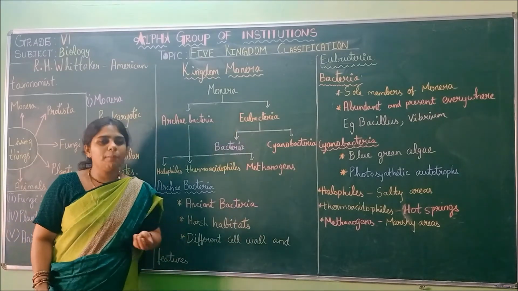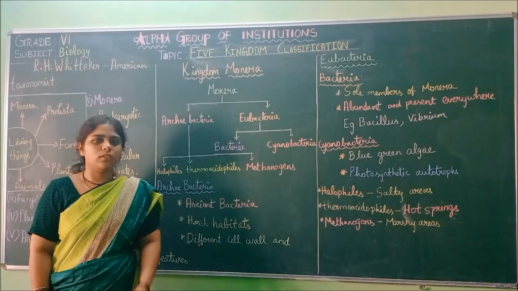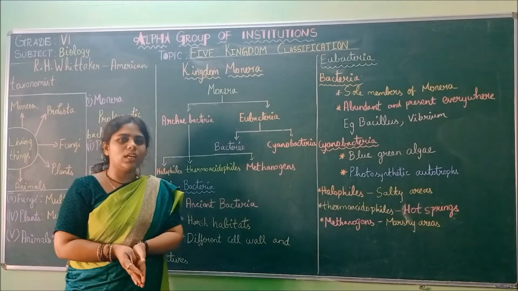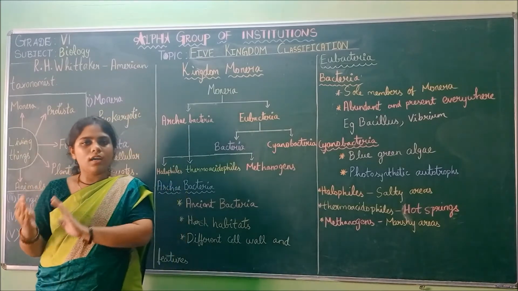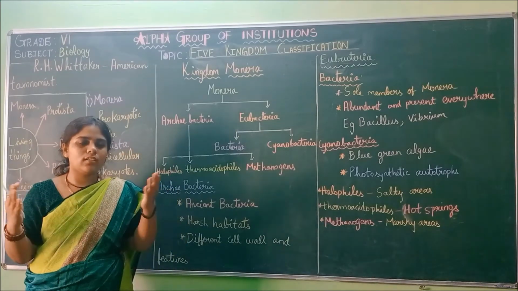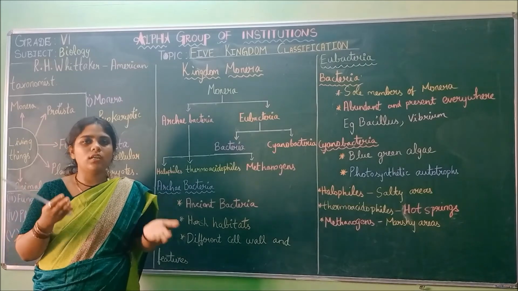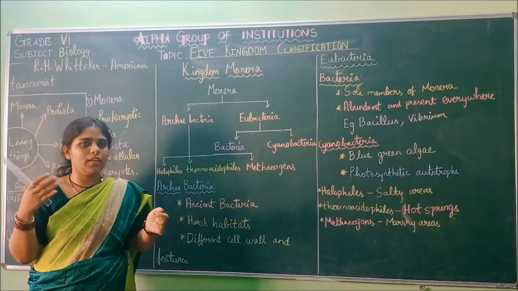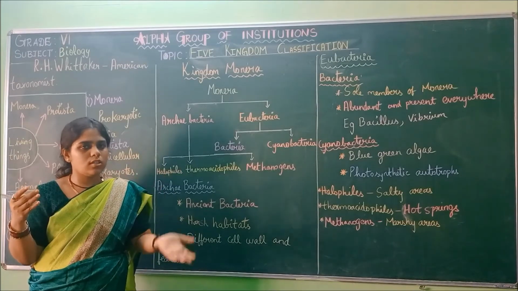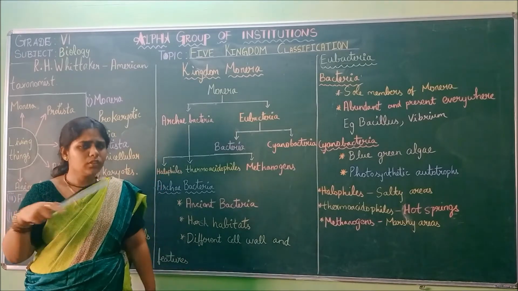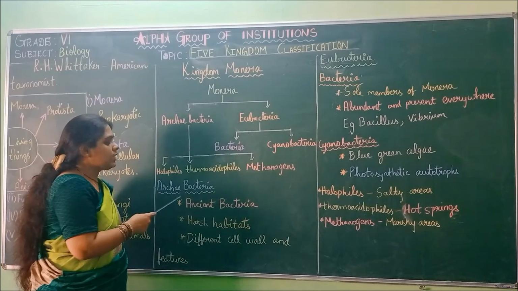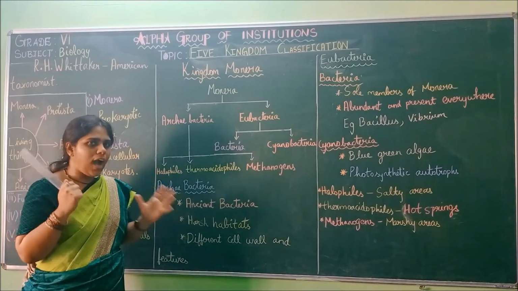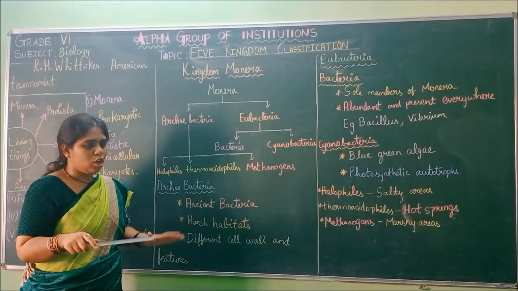These Archaebacteria survive only in very harsh conditions: very extreme cold, very extreme hot, places full of salt water, high salt water content. In the soil also the salt content will be high. In those places, these Archaebacteria will grow. So they grow only in harsh habitats, not the normal ones.